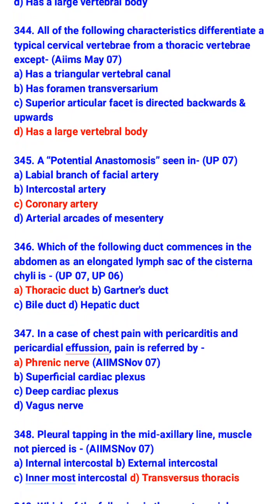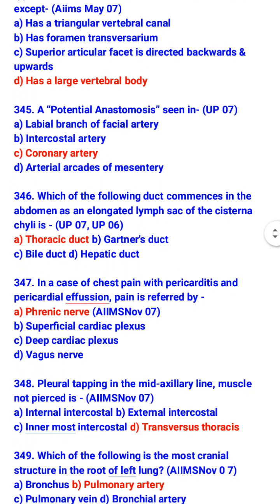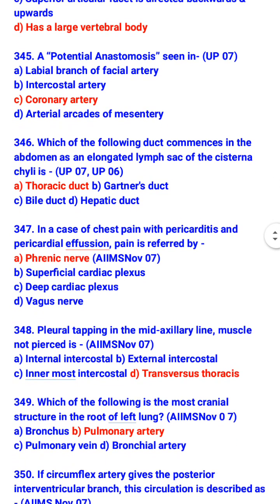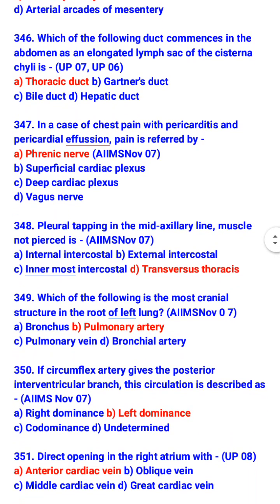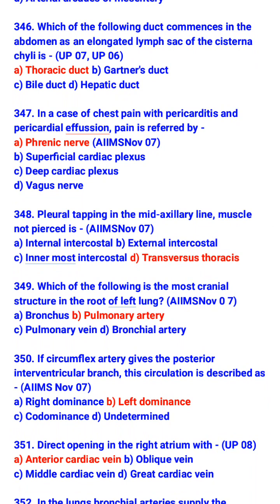In a case of chest pain with pericarditis and pericardial effusion, pain is referred by phrenic nerve. Pleural tapping in the mid-axillary line, muscle not pierced is transversus thoracis. So, which muscles are pierced? Internal intercostal, external intercostal, and innermost intercostal.